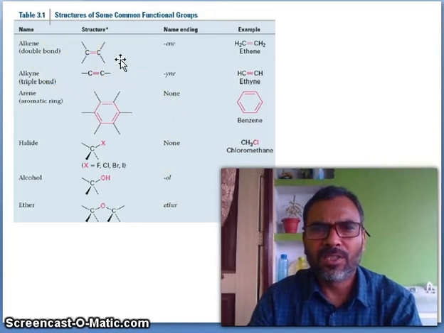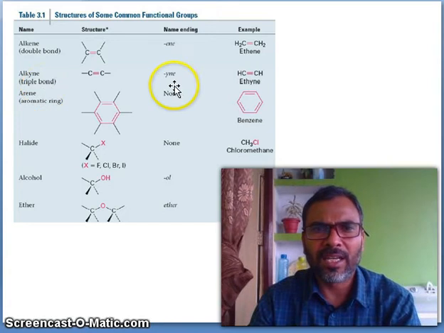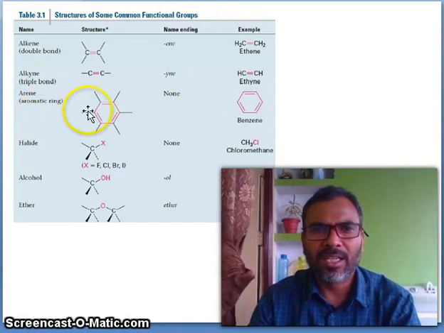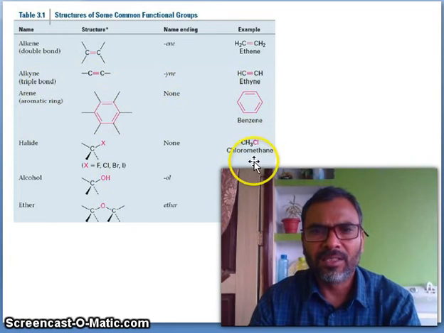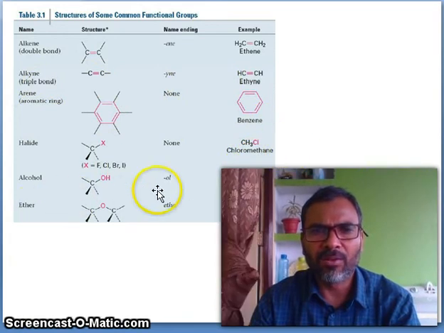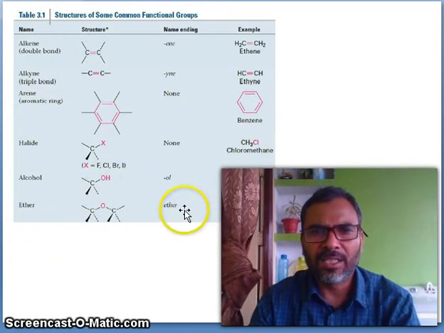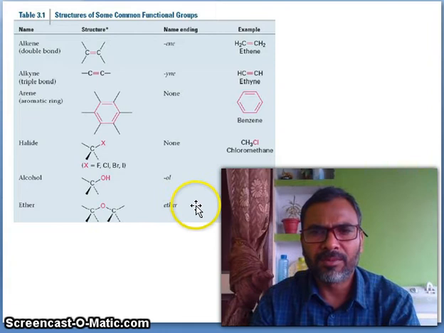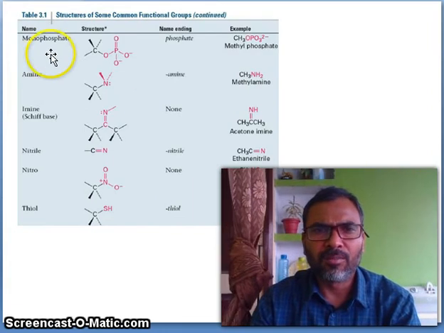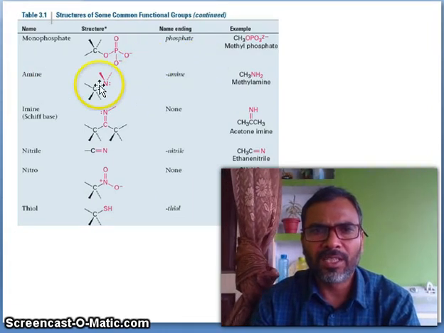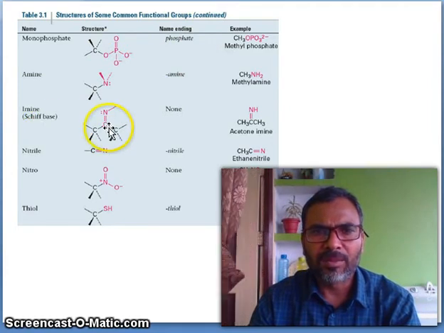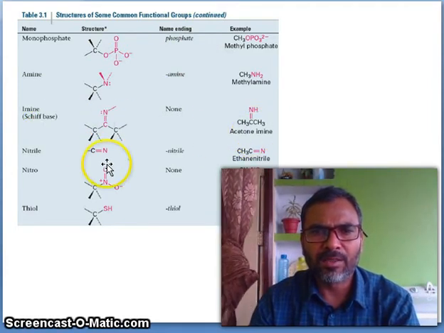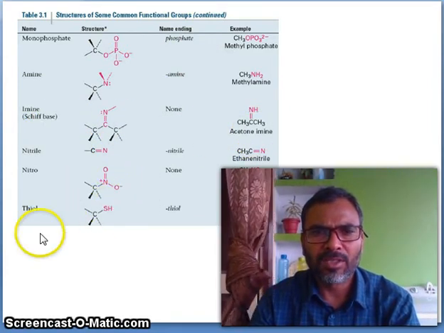Alkene double bonds, know the nomenclature: ENE. Alkyne, YNE, triple bond. Arenes, none. Halides, none, chloromethane for example. Alcohol, OL. Ether, monophosphate, amine, imine, Schiff base, this is the imine, nitro groups, and thiol.